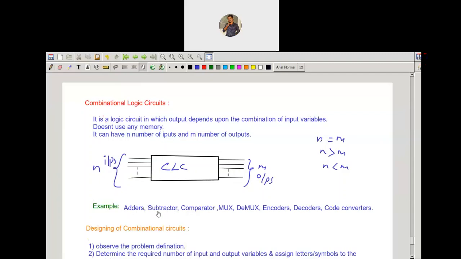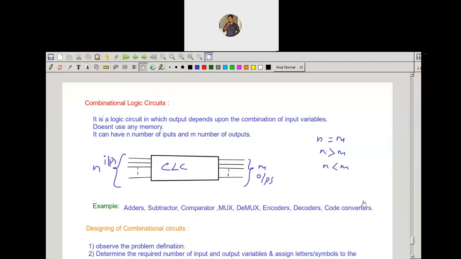Examples are adders, subtractors, comparators, mux or multiplexers, demux or demultiplexers, encoders, decoders, and code converters. These are some of the examples. There are still some more examples for combinational circuits. I'm showing just some of the well-known examples here.